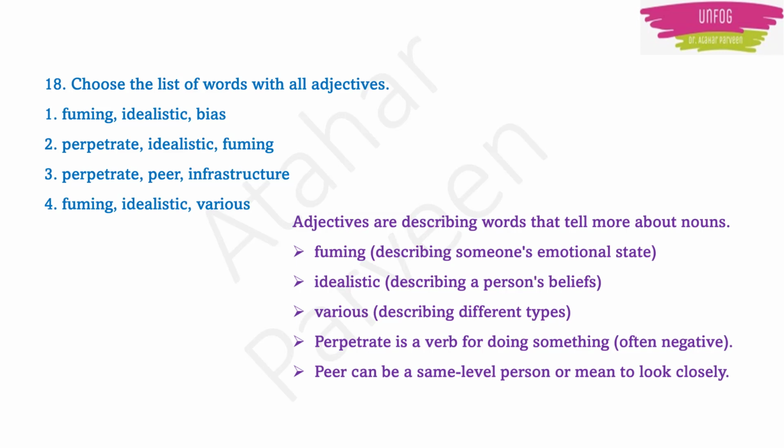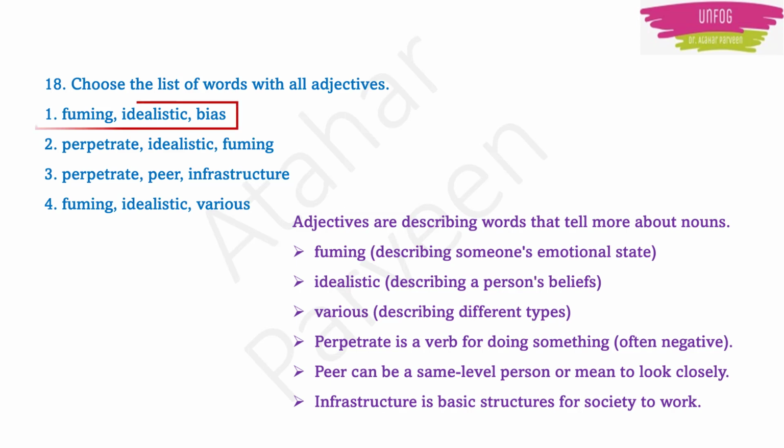Peer means it can be a friend. Infrastructure means it is the basic structure for society to work. Okay. So if we see the options now, fuming, idealistic and bias, these 3 are adjectives which are actually describing nouns, or which are telling more about nouns. Okay.